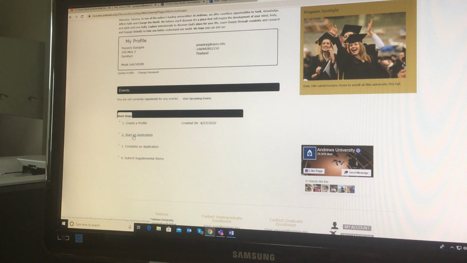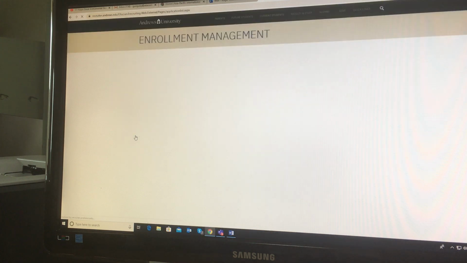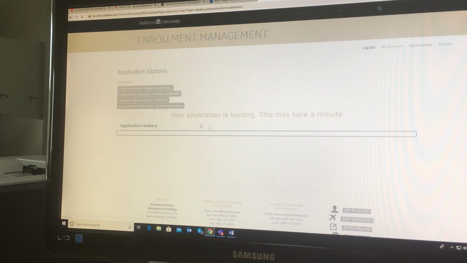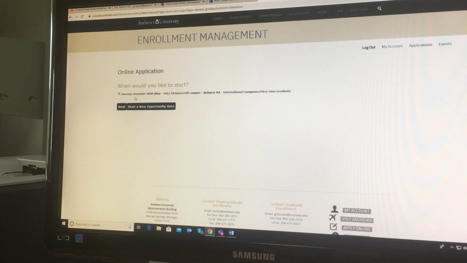Okay, so we start an application, which is step 2. So we click on it and these are the options. Yes, so you have to choose here Center for Intensive English Programs, that's ESL. Undergraduate, definitely no. Graduate Studies, yes, that's what we want. So you have to click on the third option and then you start your application. So when would you like to start? Remember that before we said summer semester 2020, that would be from May to July. Distance of campus, religion, MA, international campuses, first time graduate. That's your description, yes? So you will go next.